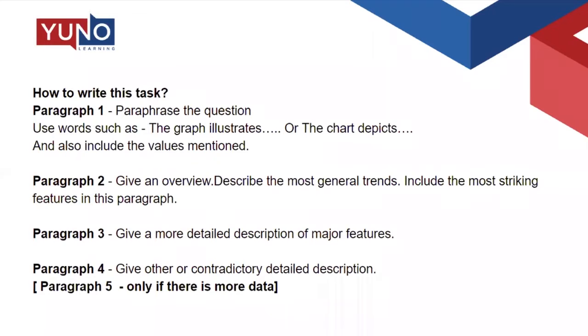Suppose it says that such and such is the graph for the year 2022. So you mention that value, that the graph illustrates this figure for the year 2022. Suppose it gives you a range from 2010 to 2020. So you mention that range, that the graph illustrates a diagram on such and such topic for the year 2010 to 2020. Clear, everybody? So we quickly move into how to start paragraph 2.